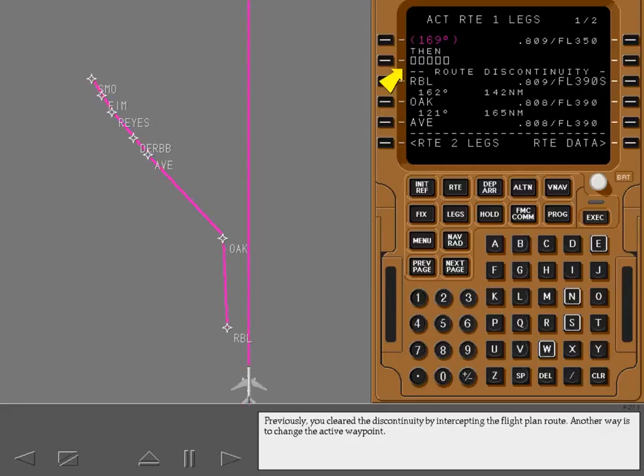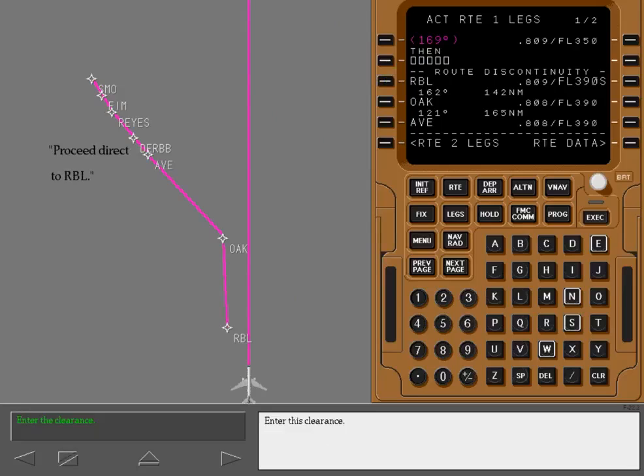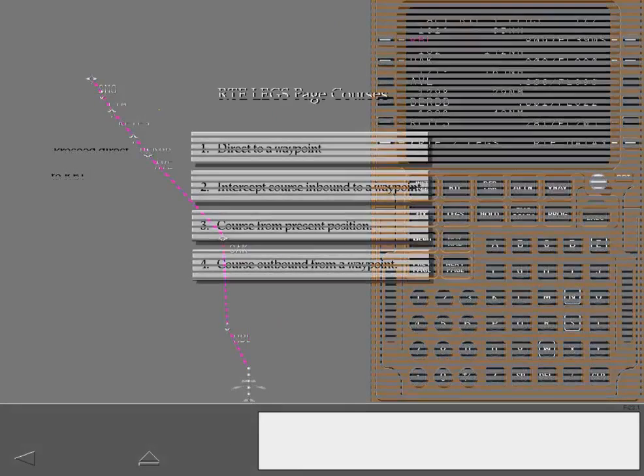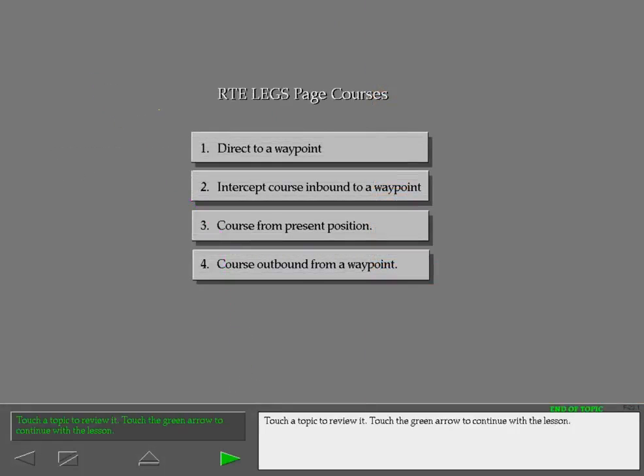Previously, you cleared the discontinuity by intercepting the flight plan route. Another way is to change the active waypoint. Enter this clearance. Touch the highlighted key. Touch a topic to review it. Touch the green arrow to continue with the lesson.